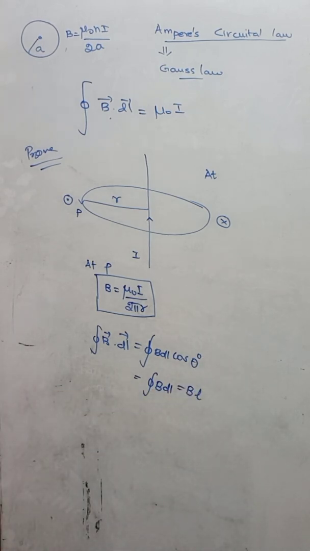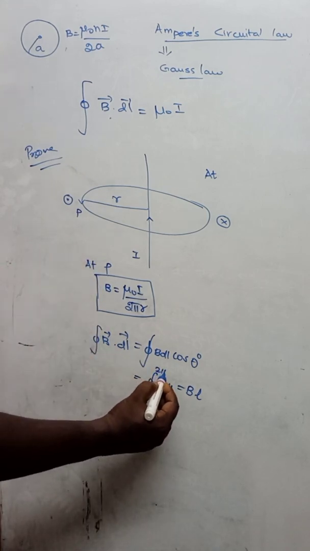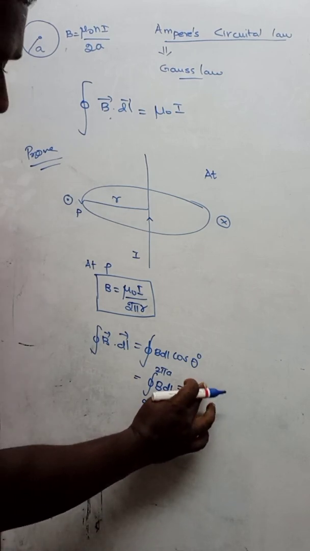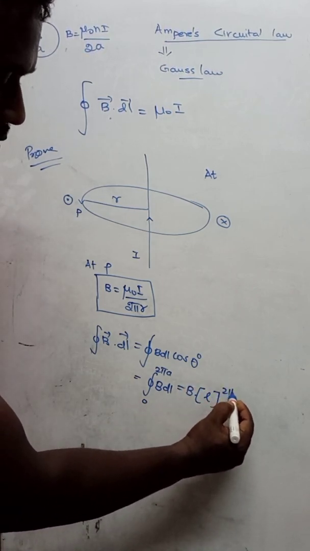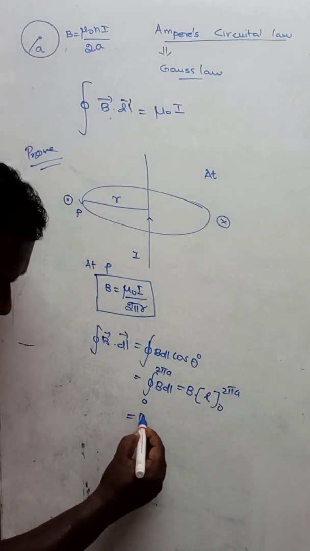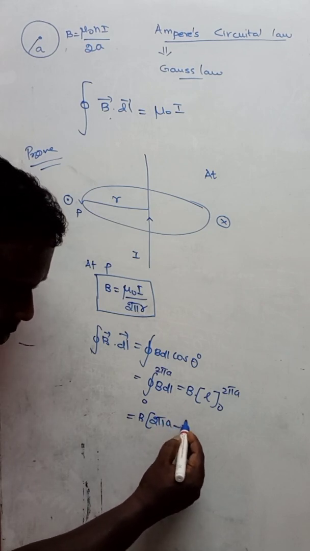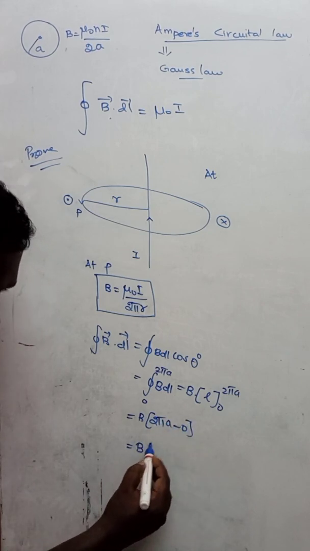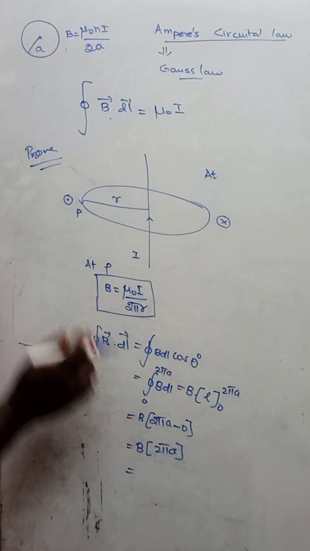So B is the magnetic field, L is the circumference of the given loop, or you can integrate dl from 0 to 2 pi a. So here you will be getting L from 0 to 2 pi a. Now substitute the values: B into 2 pi a minus 0, so that will be equal to B into 2 pi a. So you need to know the value of B.